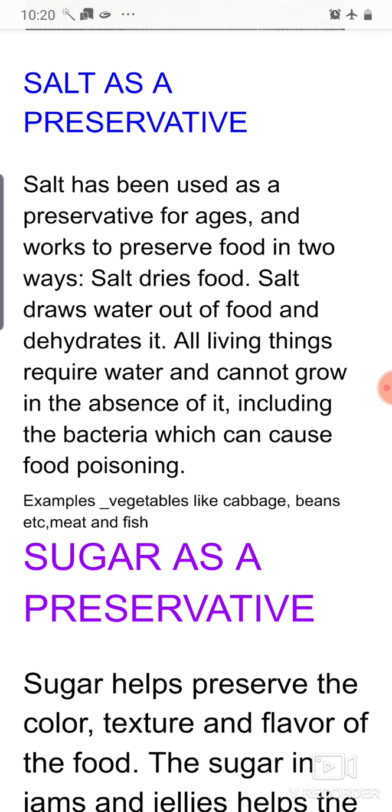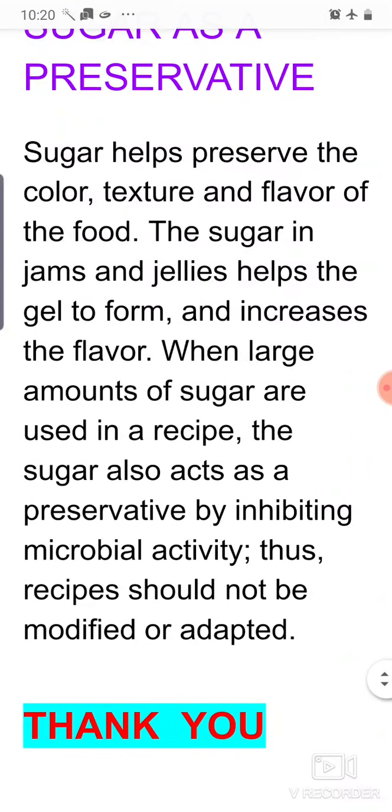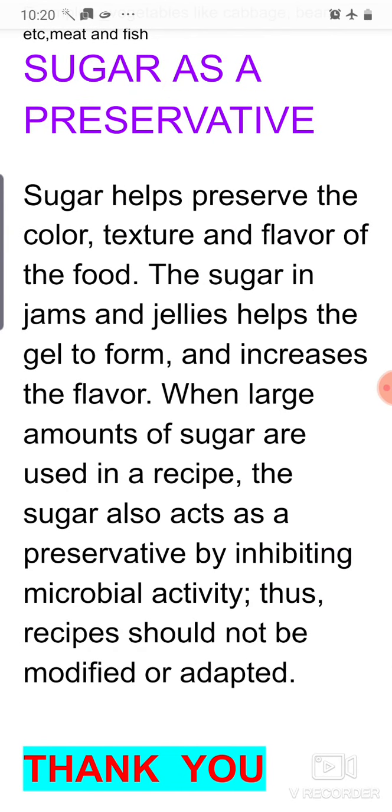Salt dries food; salt draws water out of food and dehydrates it. All of you know that for the growth of microorganisms, moisture is required, water is required, and if water is not present, then what will happen? It will inhibit the growth of the microorganisms. So they will not grow in the absence of water, and in this way the food items may be preserved. So various vegetables like cabbage, beans, meat and fish are preserved by using salt, and along with salt, sugar is also used as a preservative.